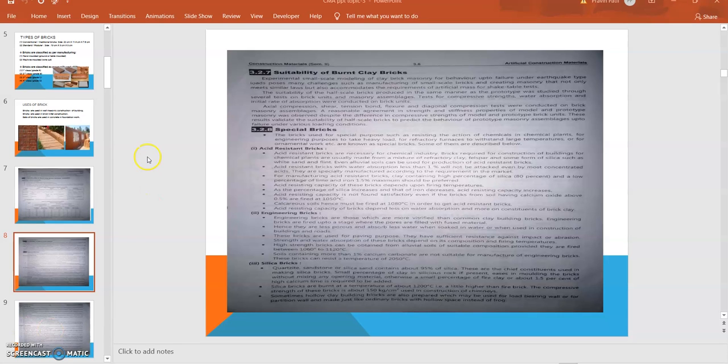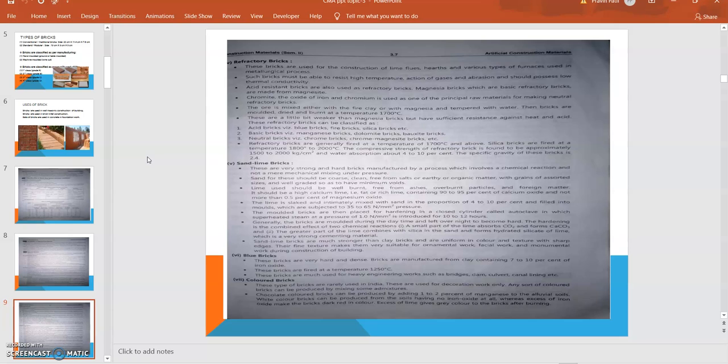The next is refractory bricks. These bricks are used for the construction of lime kilns, and various types of furnaces used in metallurgical processes. Such bricks must be able to resist high temperature, action of gases, and abrasion, and should have low thermal conductivity. So this is a very good kind of brick, resistant to temperature, gases, and abrasion.